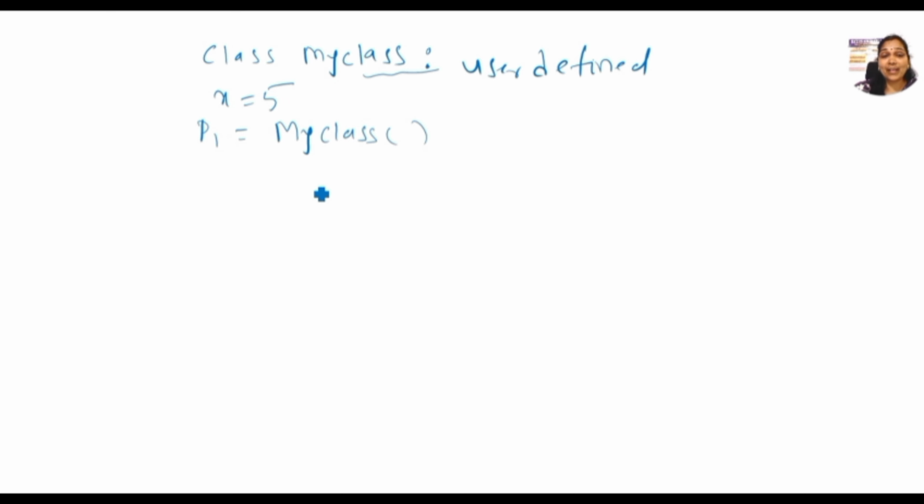This is how we can call the class. Now simply print P1.x. Nothing but we are accepting the x value. We are calling the x value by means of the object. Here P1 is the object and x is the variable of the class. So like this, we can use the class name. Here our answer will be 5.